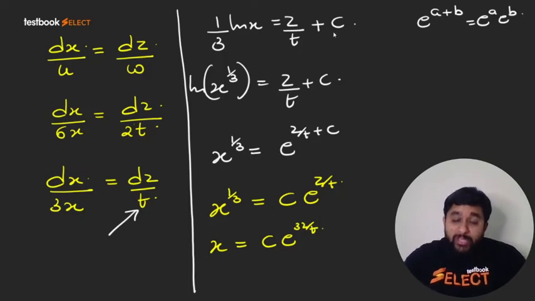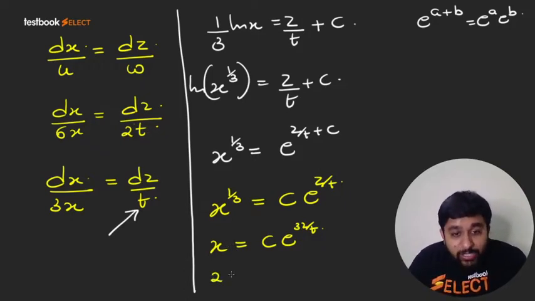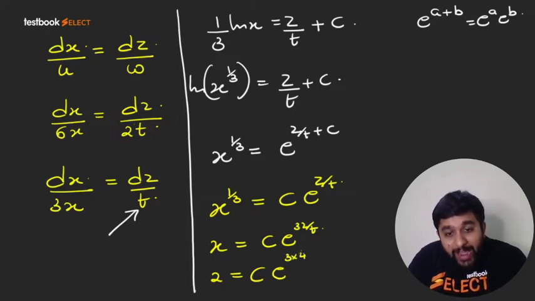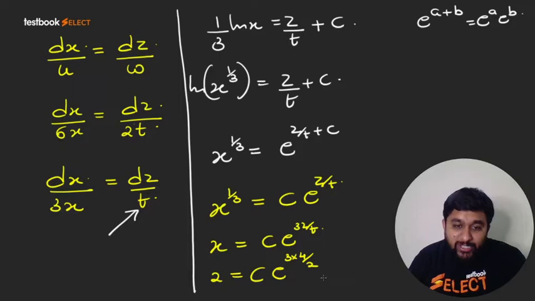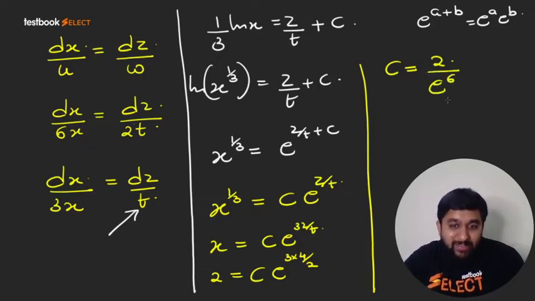Now it is given to us that the streamline has to pass through 2, 6, 4 when the time is 2 seconds. So x value is 2, z value is 4 and the time value is 2 seconds. So I think the constant that you are getting is nothing but 2 upon e raised to power 6.